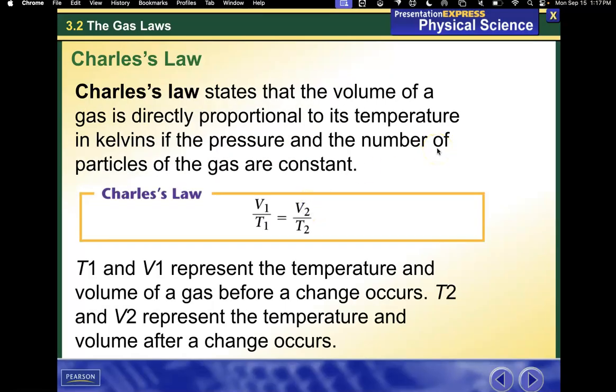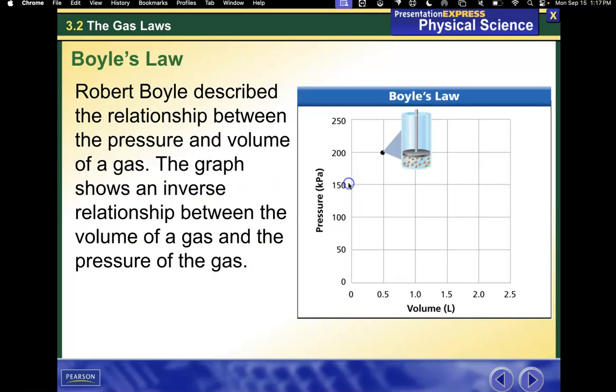Charles's law states that the volume of a gas is directly proportional to its temperature in kelvins if the pressure and the number of particles of the gas are constant. So here's Charles's law: volume, temperature, volume, temperature. T1 and V1 represent the temperature and volume before a change occurs, and then V2 and T2 are after the change occurs. Again, we'll do the math of this on a different day.